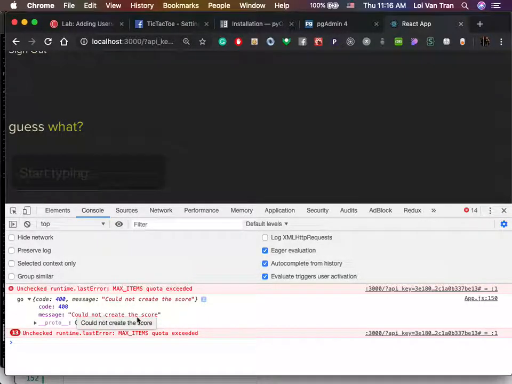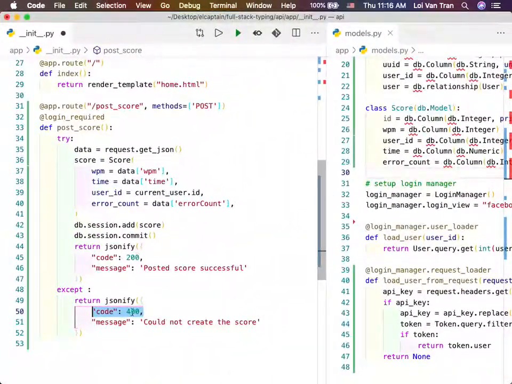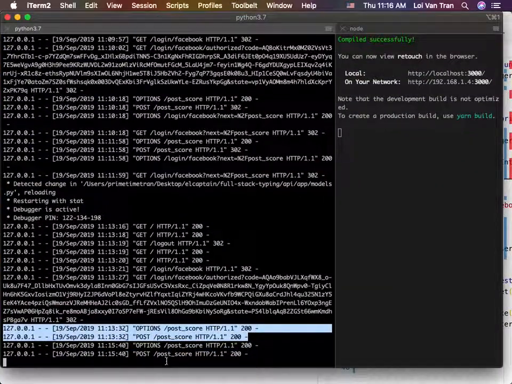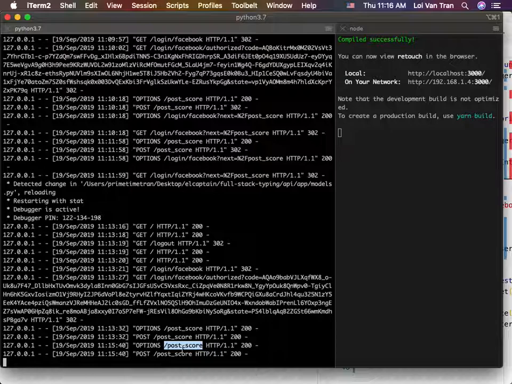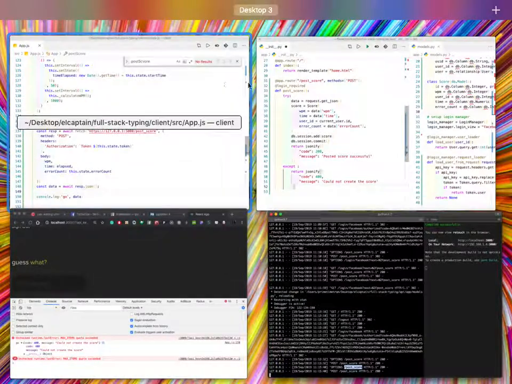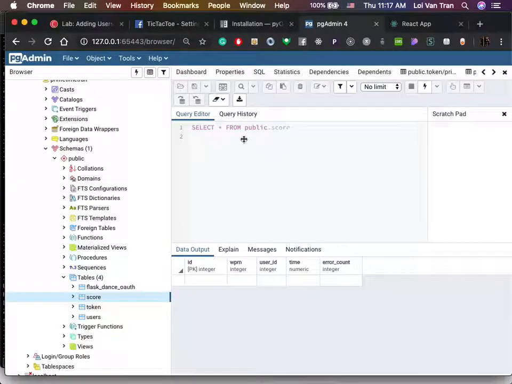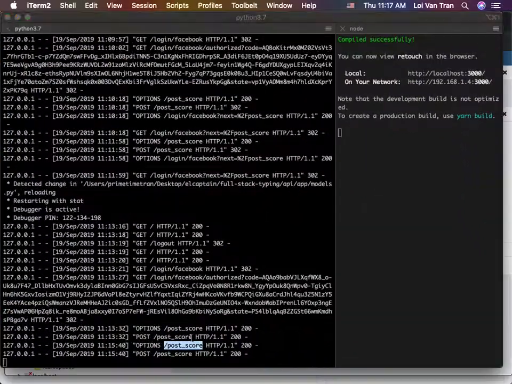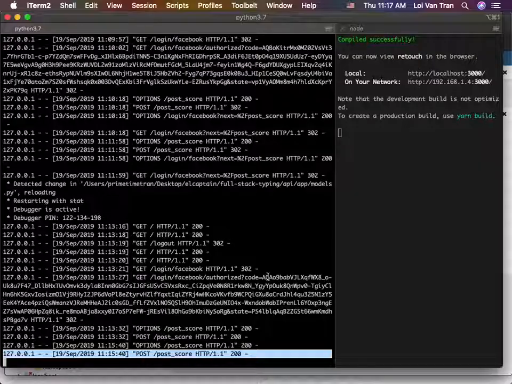So the reason why this did not throw an error inside of our logs right here is why, guys? Because post successfully made. No, we didn't successfully make it, right? That's why we don't see anything right here. Say again? I think it didn't show the error because of try catch. Exactly, yes. The try catch caught it. It said, hey, if anything goes wrong here, throw this, return this right here, okay? So just know that's why we don't see an error right here. If we want to see an error right here, we need to remove the try catch and it'll tell us exactly what went wrong. I promise you that's what it'll do.